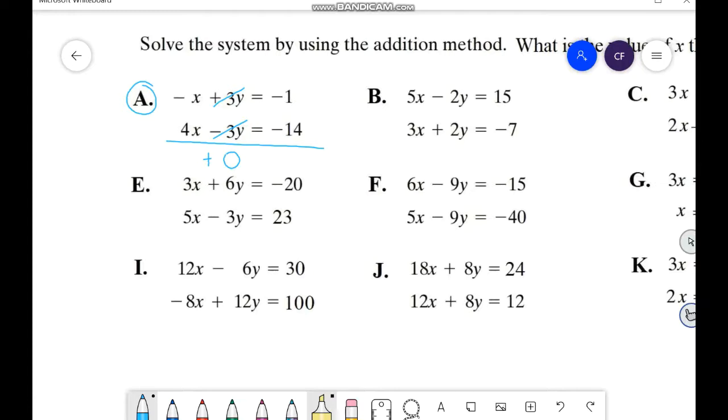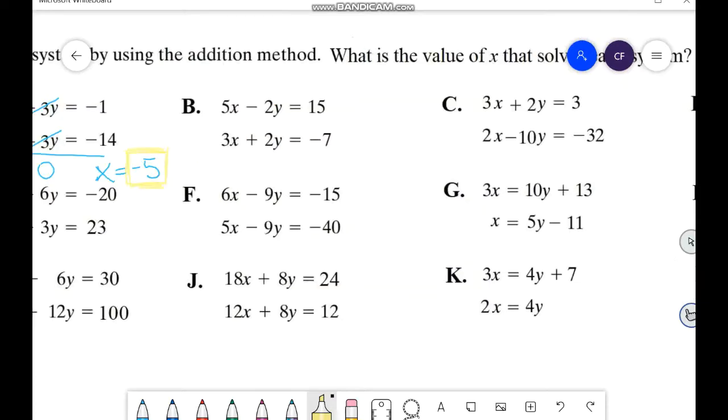You can eliminate x and find y, but here, since the answer is going to be x, you have to give me the value of x. The best option is to eliminate y. Okay, I'll give you a couple of minutes, work by yourselves. Let me know if you need help.